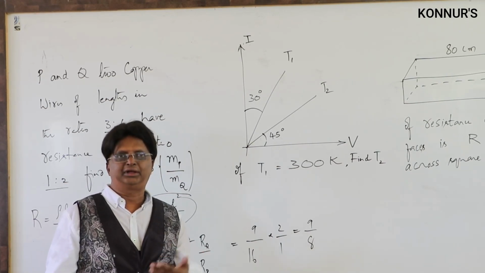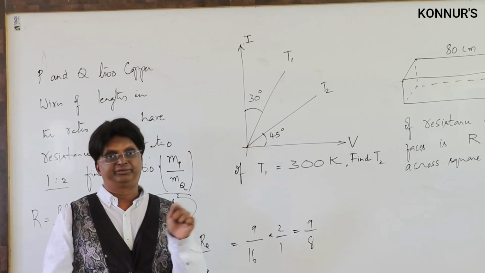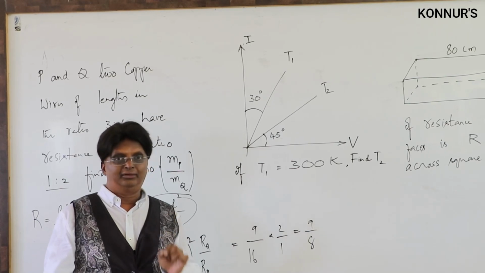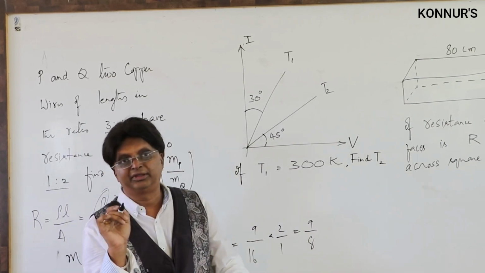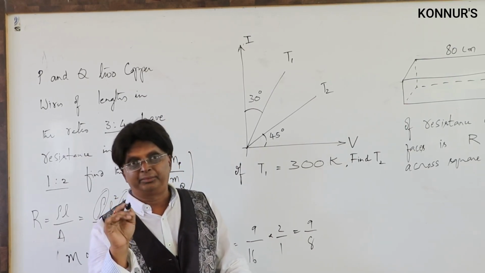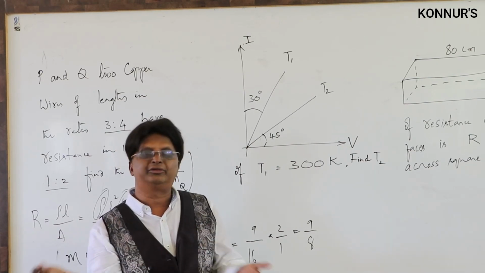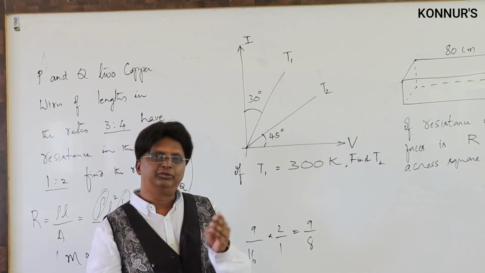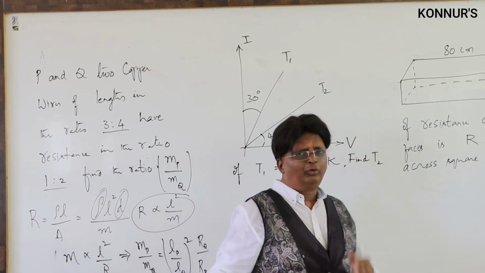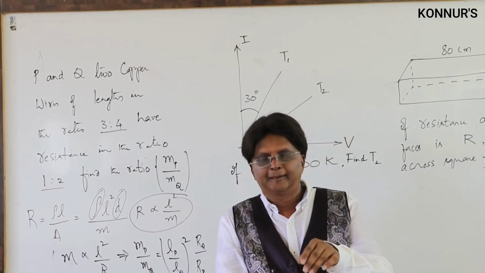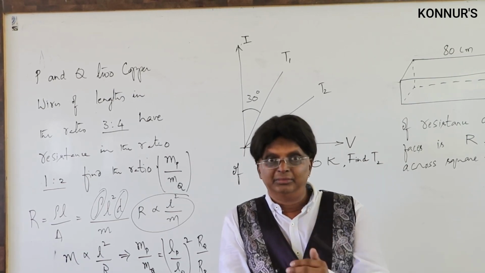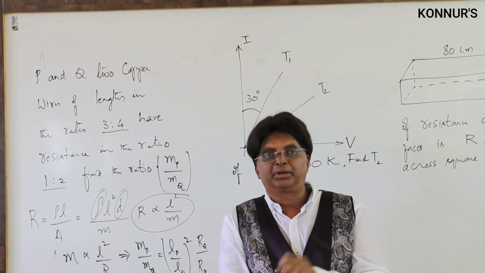Instead you can be asked for data like both have the same mass, P is the heavier wire, Q is the lighter wire. After getting the answer, identifying the right option is the smartness of a student who prepares for any competitive examination. Because the same type of answers which we get in the classroom may not be given as options in the competitive examination. So once you have the answer, identifying the right option is very important. It is how we minimize our errors. I never said don't make errors. We do commit errors, but we have to minimize them with our focused practice.